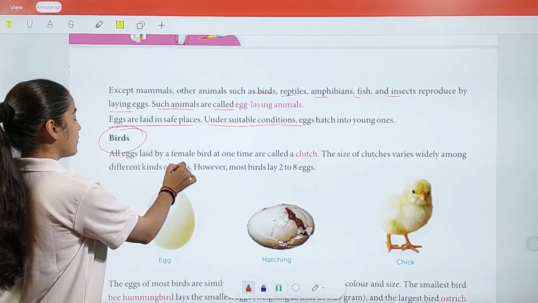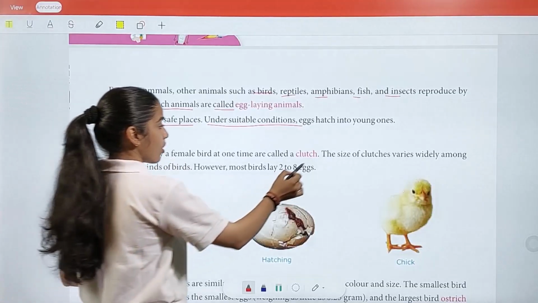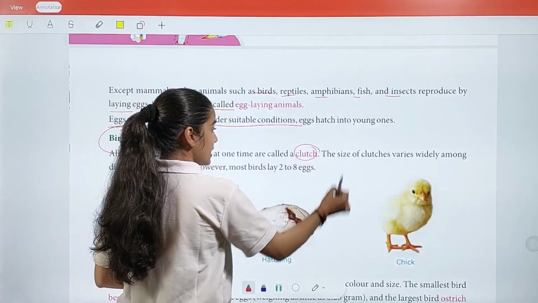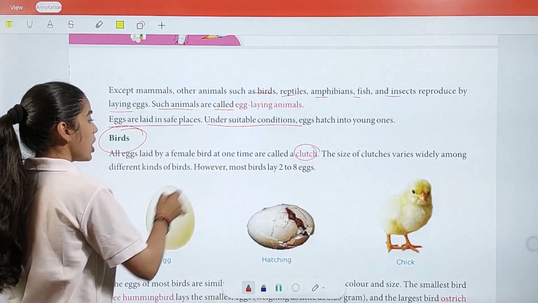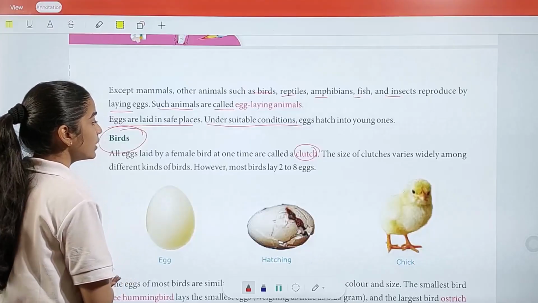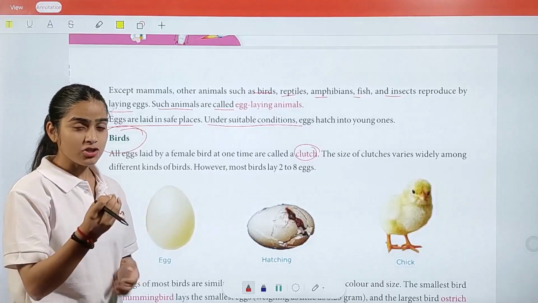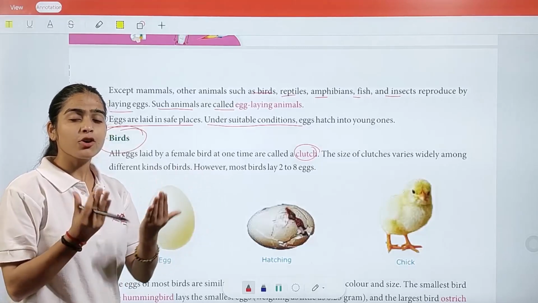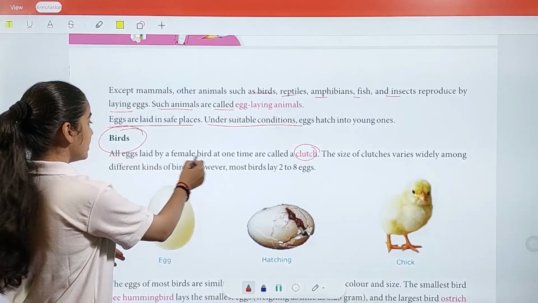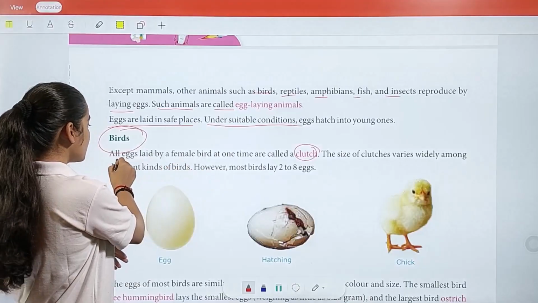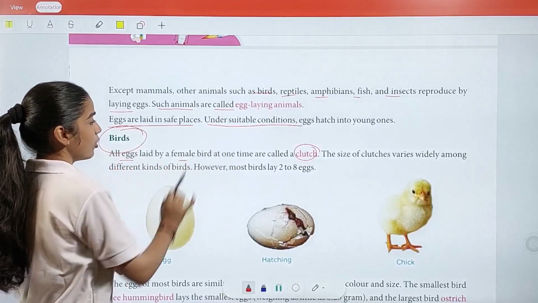All eggs laid by a female bird at one time are called a clutch. The size of clutches varies widely among different kinds of birds. However, most birds lay 2 to 8 eggs. The word clutch and the word bunch mean a group. So the eggs laid at one time by a female bird are called a clutch.